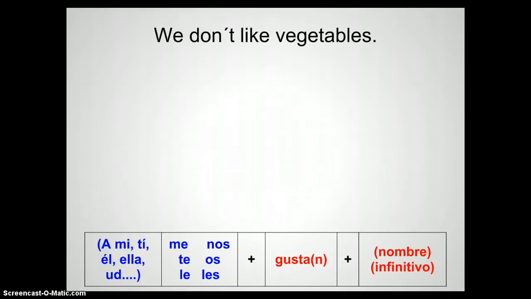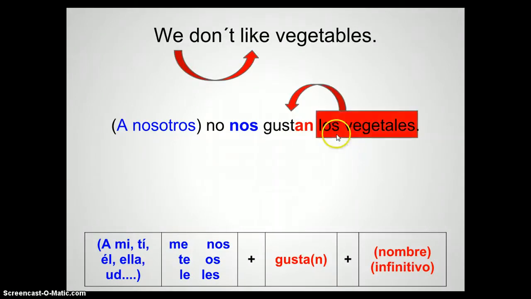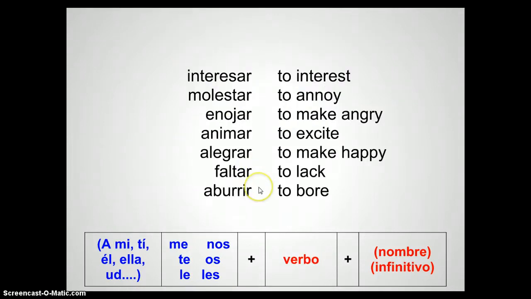We don't like vegetables. A nosotros no nos gustan los vegetales. Now notice we have an n here. That's because vegetales is plural. So the subject of this sentence determines this. Again, not the nos.